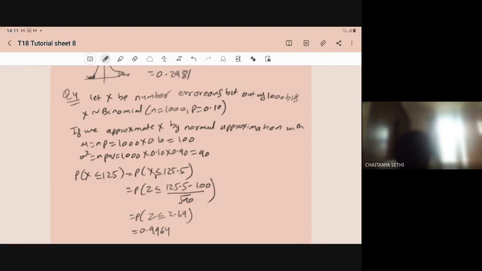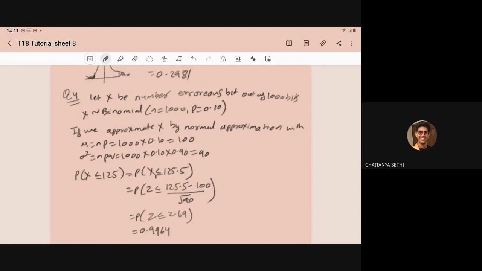In the normal approximation, mu is equal to np, so 1000 into 0.10, that is 100 errors, and sigma square is equal to npq, 1000 into 0.10 into 0.90, that is 90.